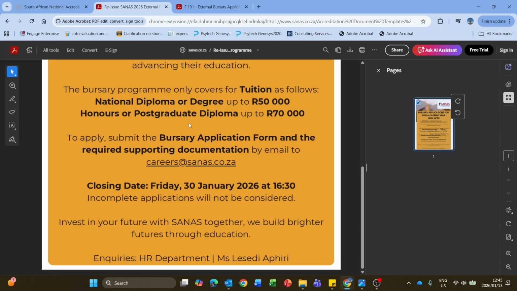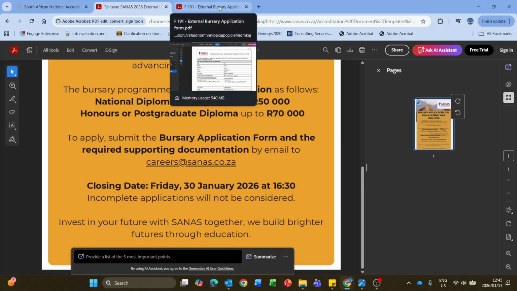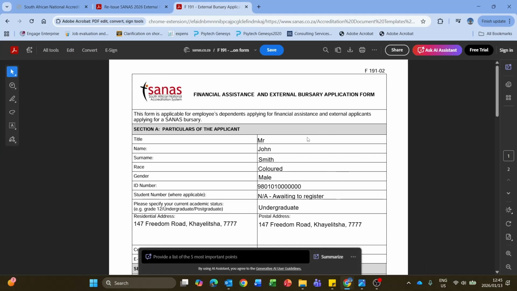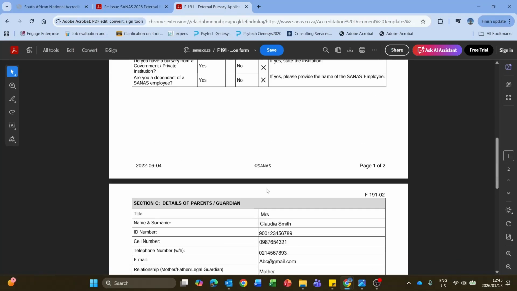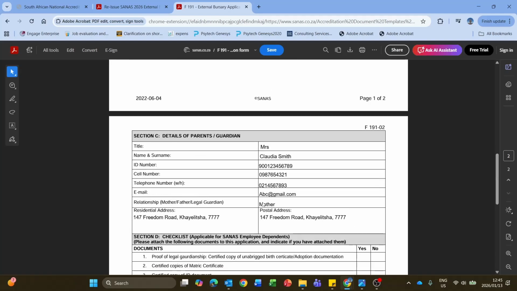So let's move over to the application form, which I pre-populated already, which is easy for you to follow, and it takes less time for them to complete, so you can complete it as quickly as possible and then submit it to them before the deadline date. What I've done is pre-populate information on this application form. It's basically a two-page application form. This is straightforward. It's not a complex application form that you need to complete.